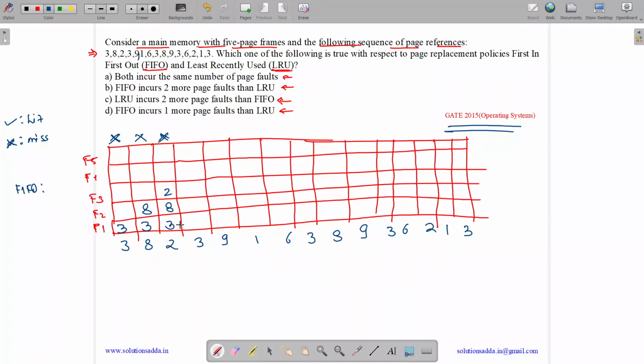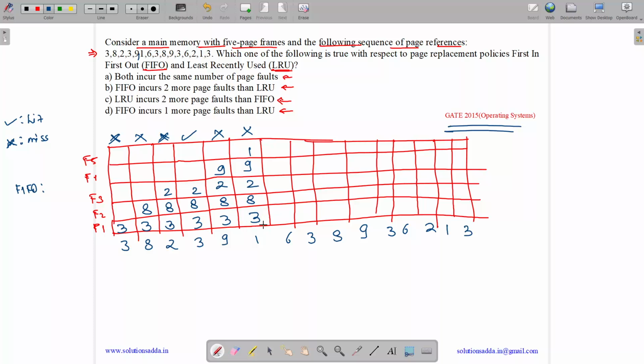Now 3 is a hit. Okay. So 3 is a hit. Now 9. 9 is a miss. 9 is brought. Now 1. 1 is a miss. So we get 3, 8, 2, 9, 1 with a miss.